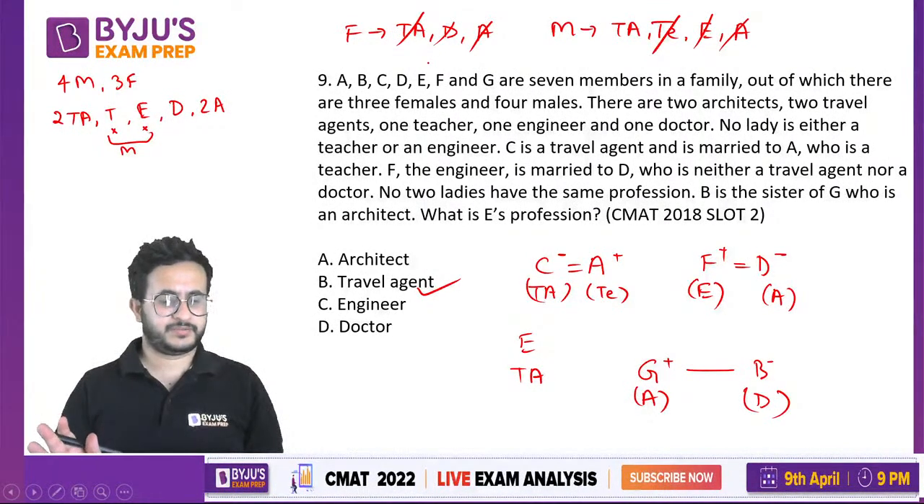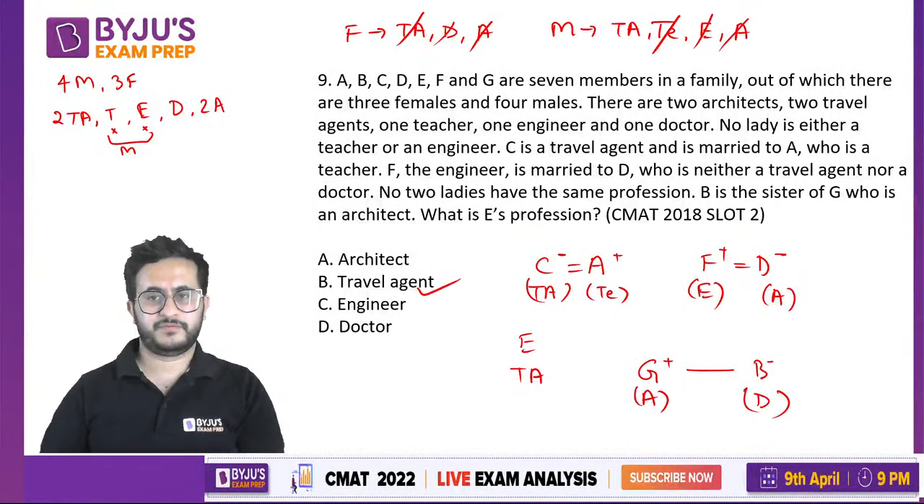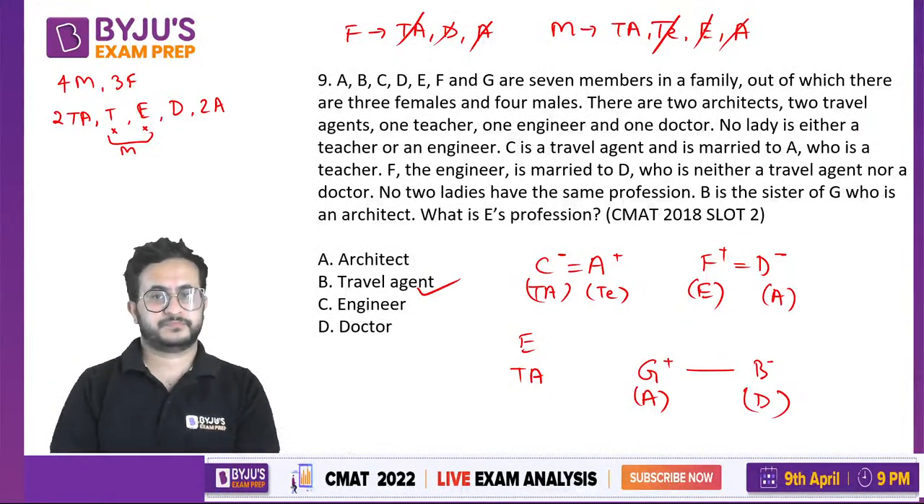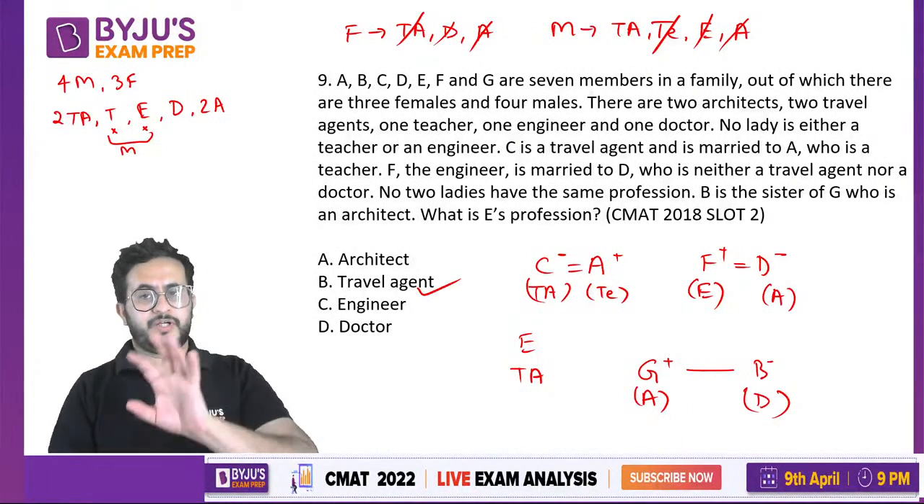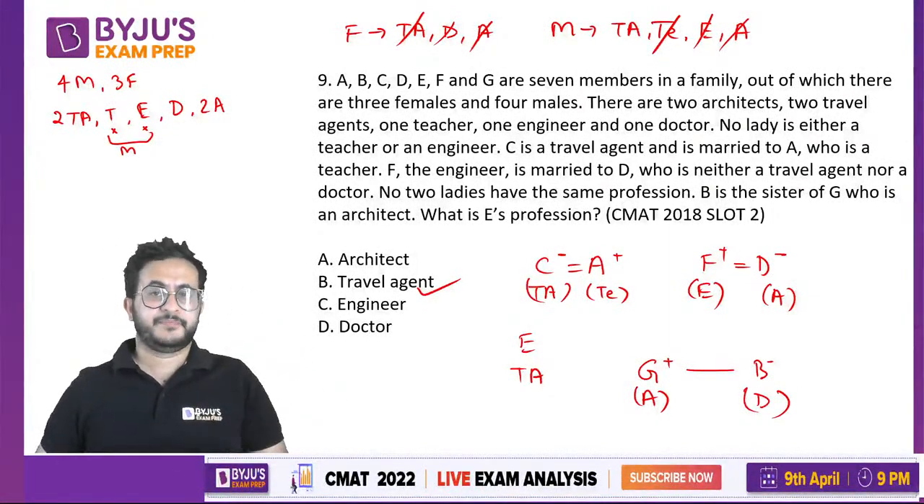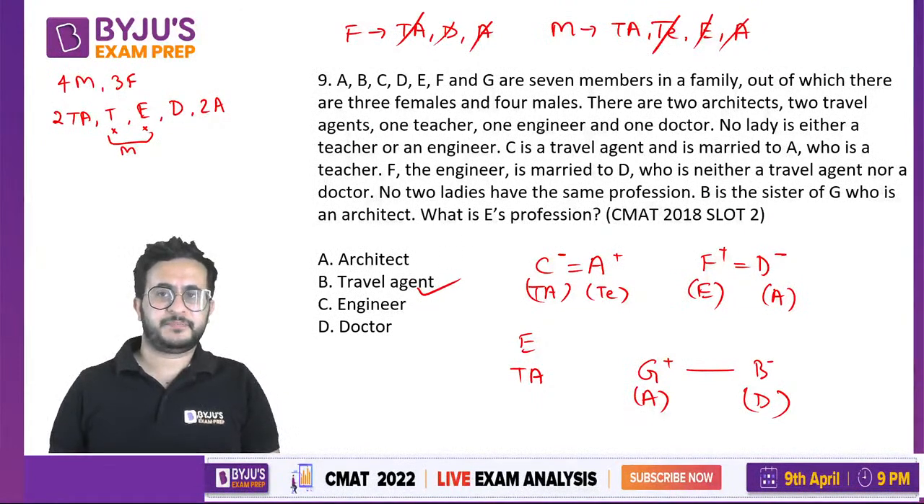So it is a lengthy question, but it can be solved by taking some time. Let us think this way. There are 3 females and 4 males. It is given that females are not teacher or engineer. Among the pair C and A, if A is the teacher, then A has to be male and C will be the travel agent. So the travel agent is knocked off.